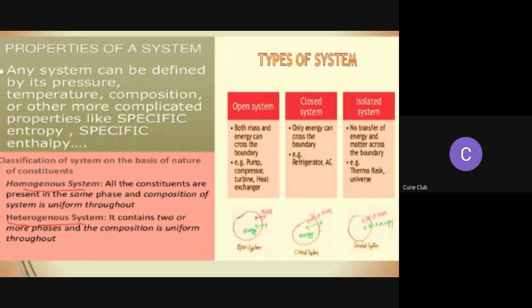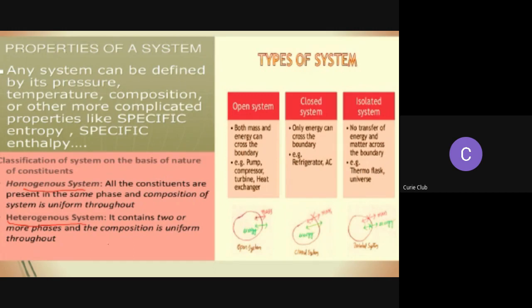For example, a pure single solid, liquid or gas, or a mixture of gases, and a true solution of a solid in a liquid is said to be a homogeneous system. Or we can take one example: when we pour sugar plus water, we make a homogeneous solution. That homogeneous solution comprises only one phase, that is, a single phase. That's why a phase is also defined as a homogeneous, physically distinct and mechanically separable portion of a system.